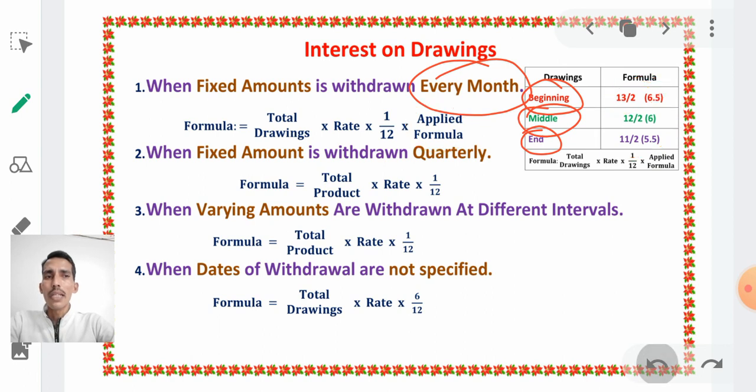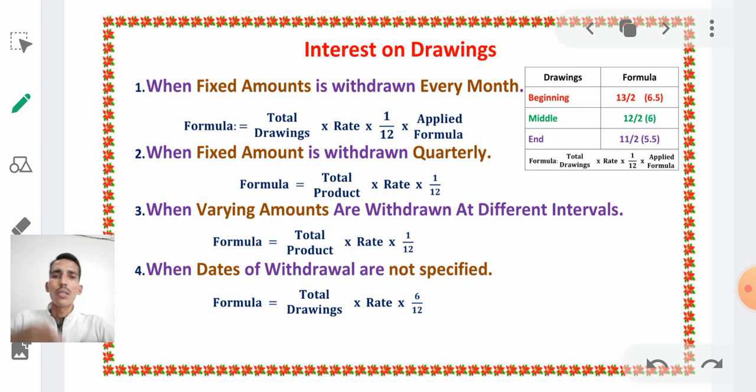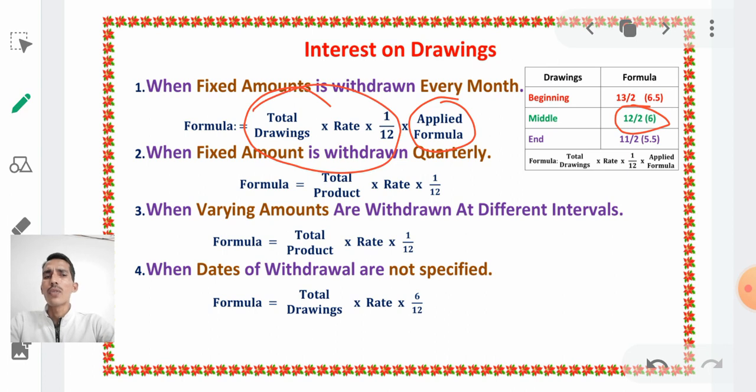If Mr. B has withdrawn 3000 in the middle of every month, we use 12/2. The remaining formula stays the same: total drawings into rate into 1/12. But lastly it depends on when the partner withdraws the amount: beginning, middle or end.